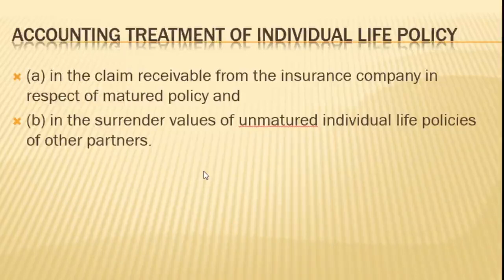In case of an individual policy, the compensation amount received on the matured policy, that is the policy in the name of the deceased person, is added with the surrender values of the unmatured policies, that is, policies which are in the name of the remaining partners. Then all this total is paid to all the partners because the premium is paid out of the funds of the business. It is charged to profit and loss account.